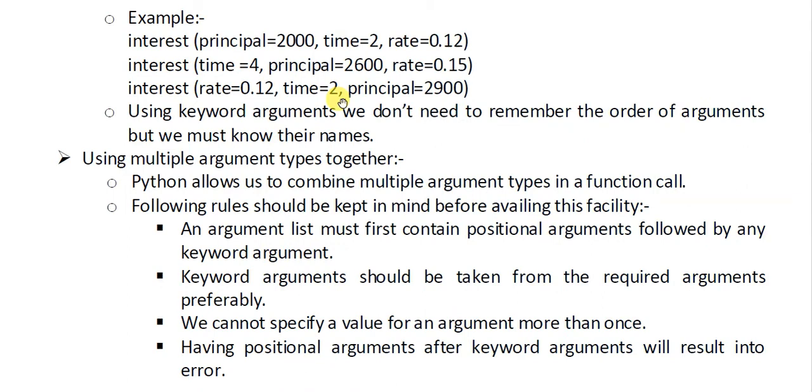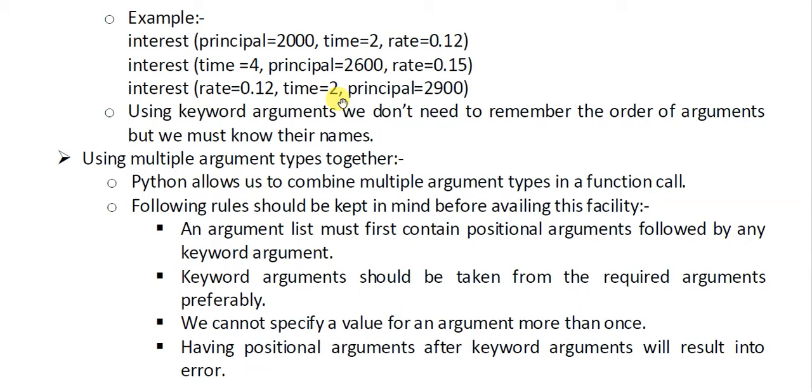Now we have discussed all the three types and we are at the end, that is using multiple argument types together. Wow, Python allows us to combine all these three. It's a great functionality of Python. But we have to follow some rules, so that the interpreter doesn't get confused. It should understand the values that you are providing. So Python allows us to combine multiple argument types in a function call.